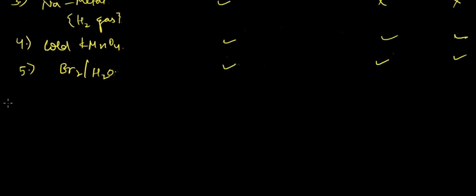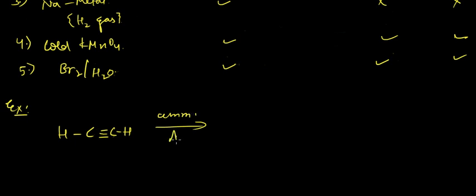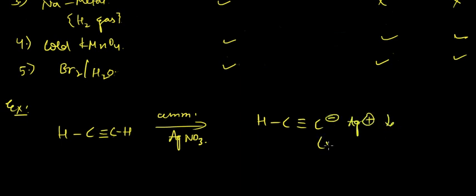Okay, so now let us see the case wherein a terminal alkyne is subjected to reaction with AgNO3 and other reagents, Cu2Cl2, etc. If we have ammoniacal AgNO3, we'll get something like this as the product, C minus Ag plus, a white precipitate.